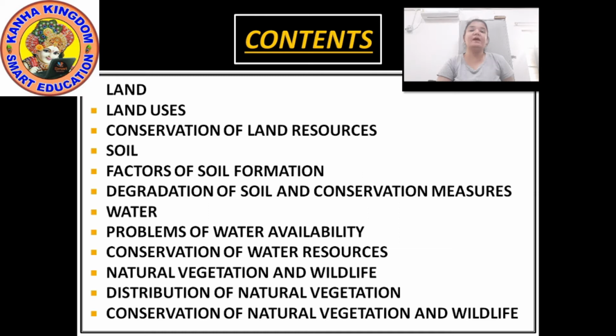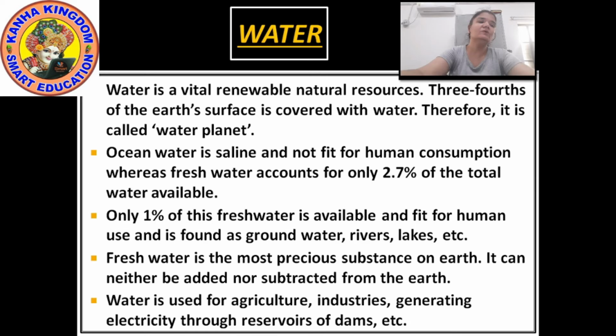this part 2. Now let's talk something about water. We all know that water is a vital renewable natural resource. 3/4 of the earth's surface is covered with water. Therefore, our earth is known as the water planet.